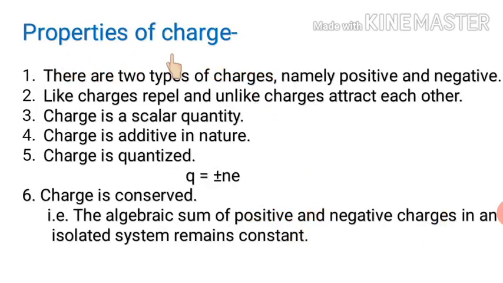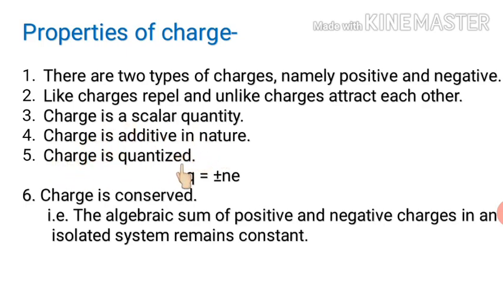Properties of charge. First property, there are two types of charges, namely positive and negative. If a body is losing electrons, it will become positive, and if a body is gaining electrons, it will become negative. Second property, like charges repel each other and unlike charges attract each other. Third property, charge is a scalar quantity because it has no direction. Fourth property, charge is additive in nature. We can add charges. To calculate the net charge of a body, we can add them. So that's why charge is additive in nature.